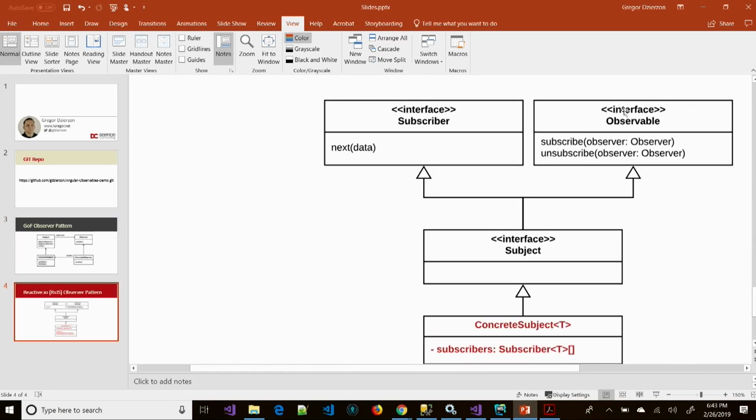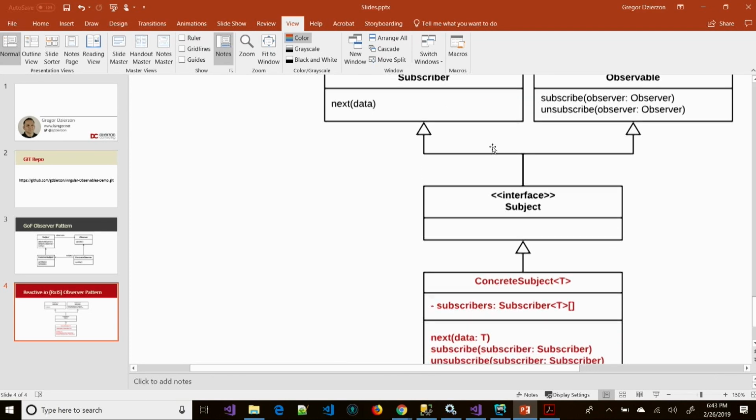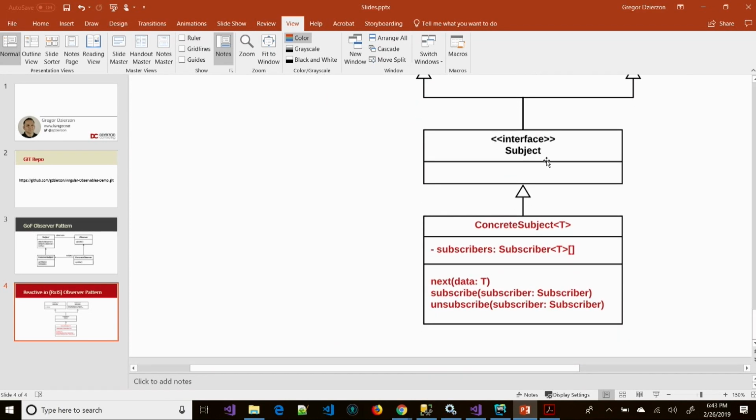That's still going to be true because notice these are interfaces, and the subject interface implements both the observable and the observer or subscriber interface. And so our concrete subject is really that one source of truth that manages all of that data. The concrete subject then has an array of subscribers that it manages and maintains. So anytime a new subscription comes in, we dump that subscriber into that subscribers array. And anytime a change happens, we notify each of the subscribers.